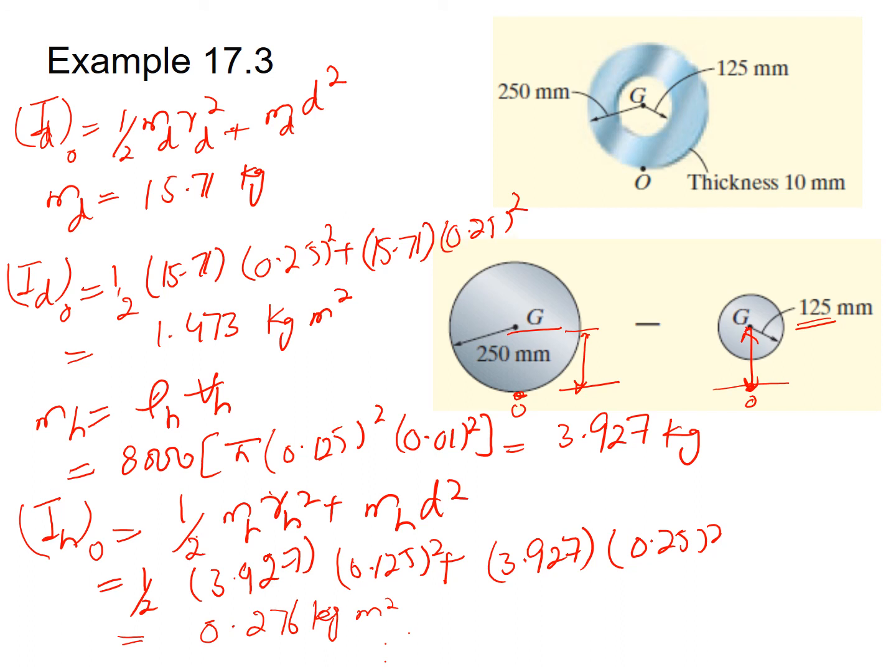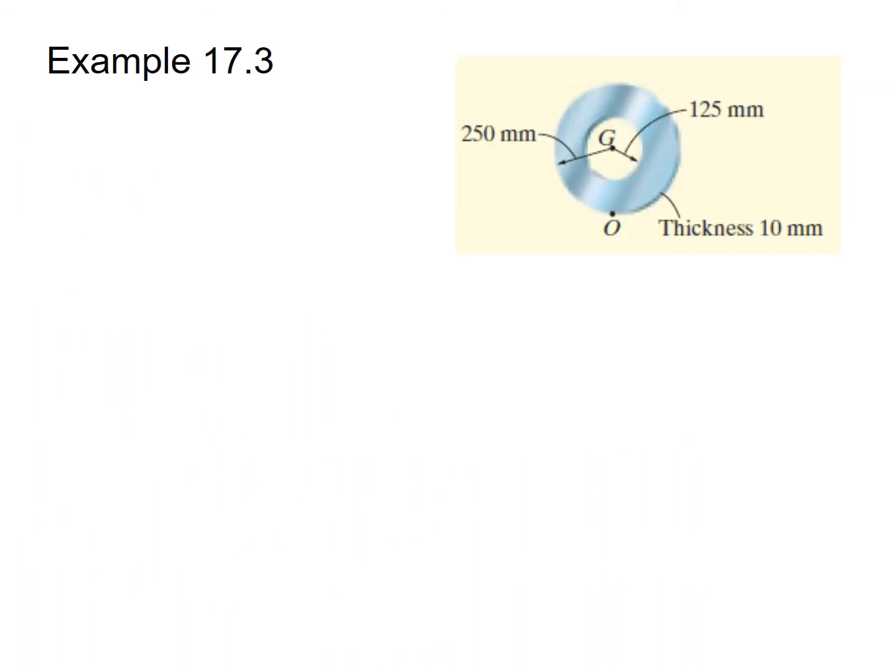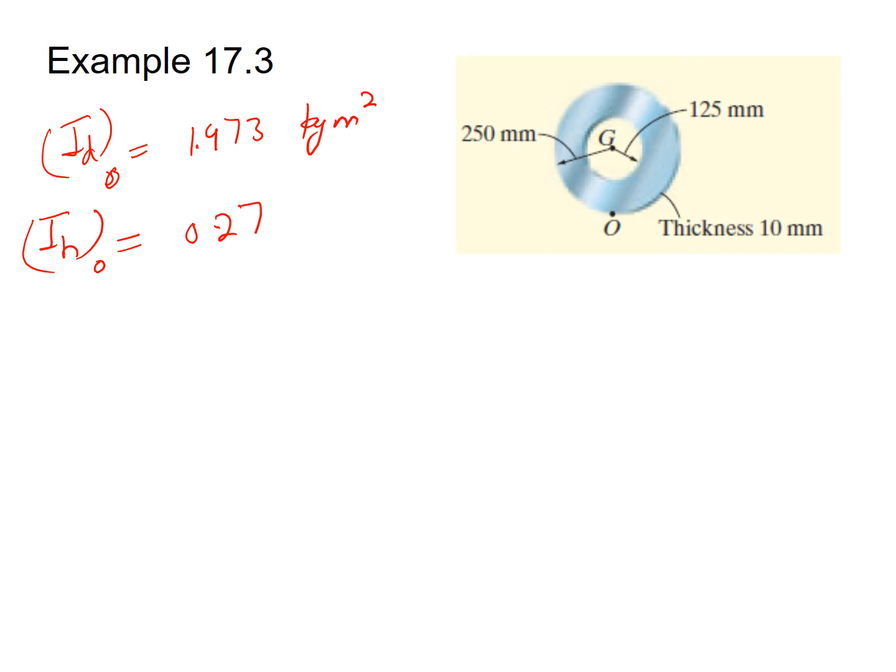So the moment of inertia of the solid disk and the moment of inertia of the disk equivalent to the hollow disk about point O have been found out. For the whole composite body, we can find the moment of inertia by subtracting the moment of inertia of the disk equivalent to the hollow disk from that of the solid disk. The moment of inertia of the solid disk about point O was 1.473 kg meter square, and that of the disk equivalent to the hollow disk about point O was 0.276 kg meter square.